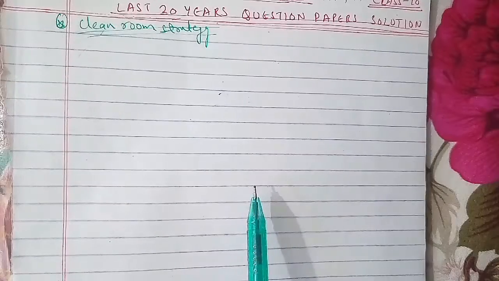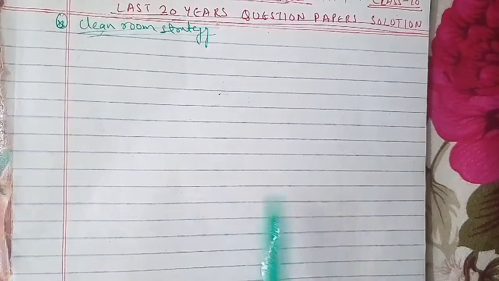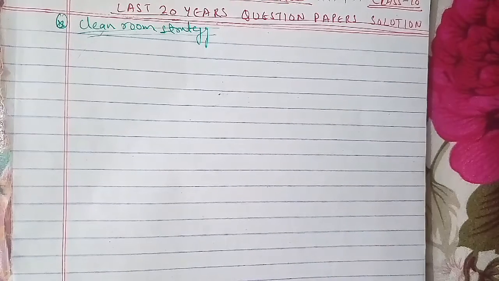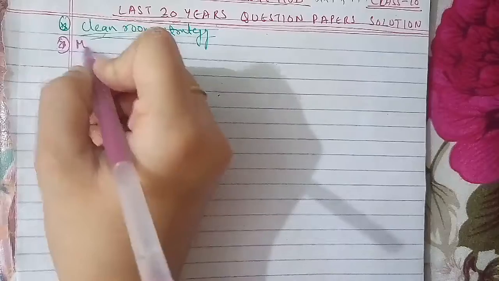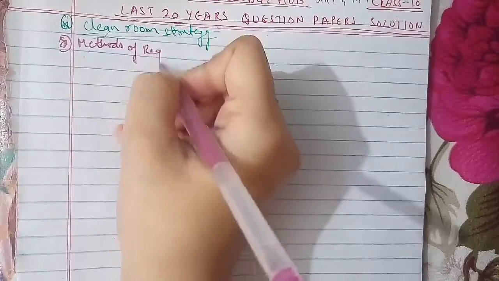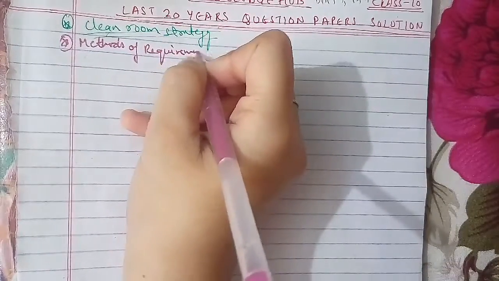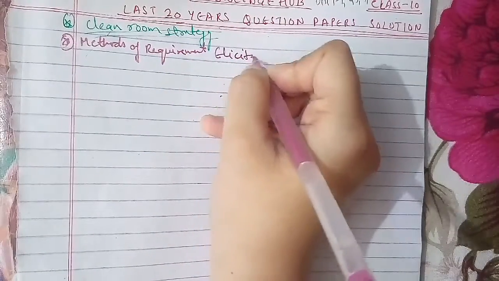The first we have is interviewing. Then second we have is scenario. The third we have is viewpoint. The fourth we have is use cases. And the fifth we have is ethnography.